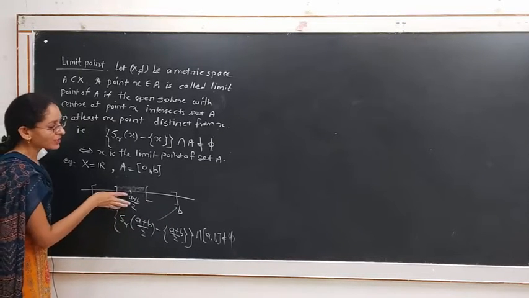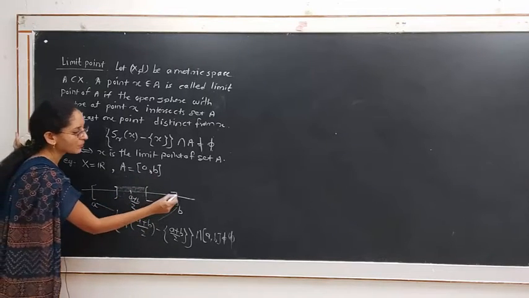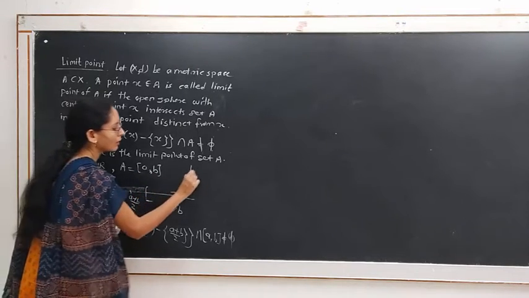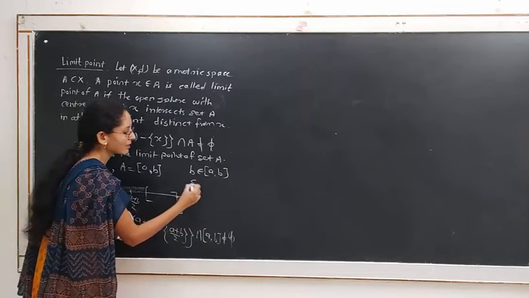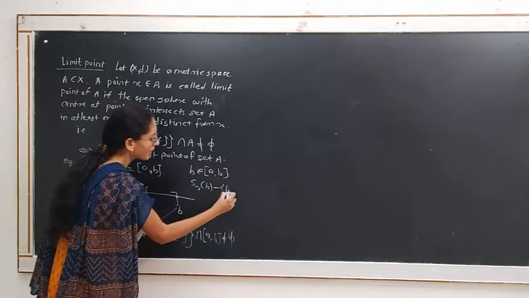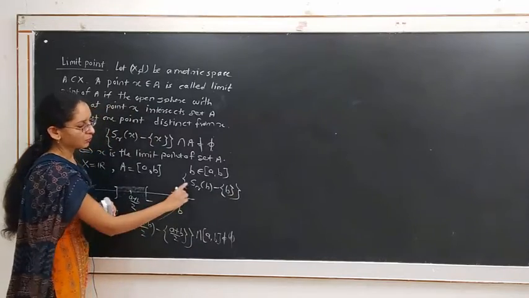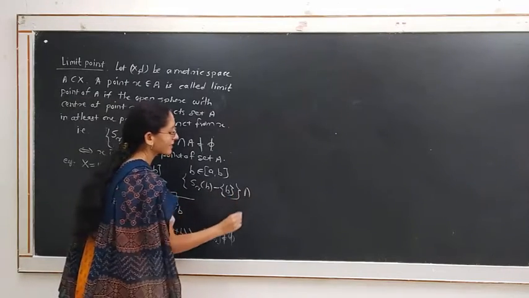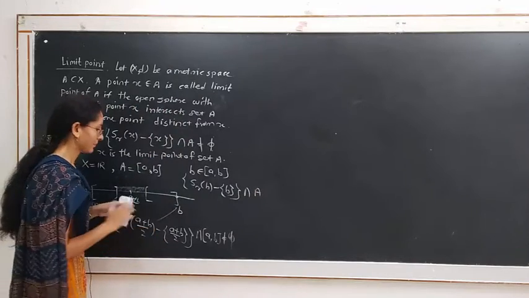Similarly, if we choose another point of this closed interval, suppose the point b belonging to [a, b], if we consider S_r(b) and delete the point b from that sphere and consider its intersection with the set A, it will again be non-empty.